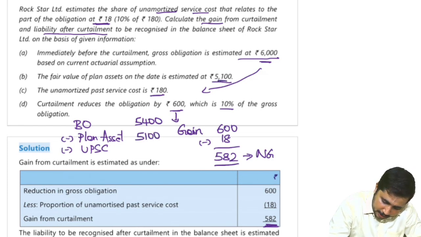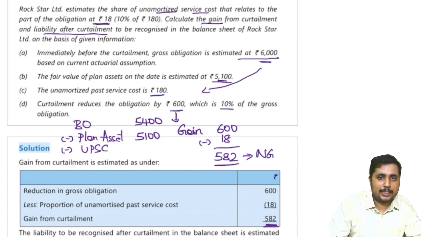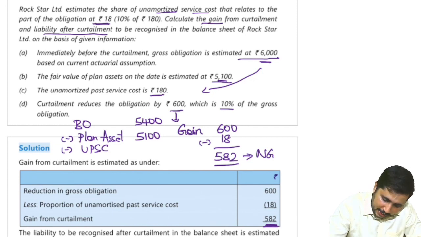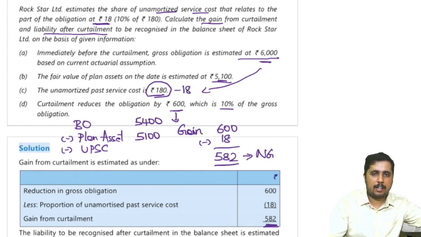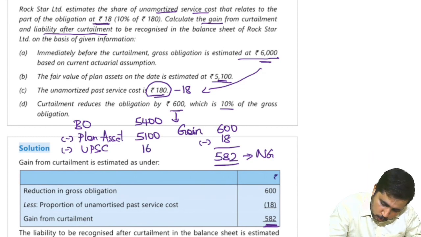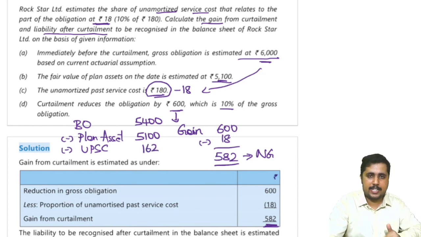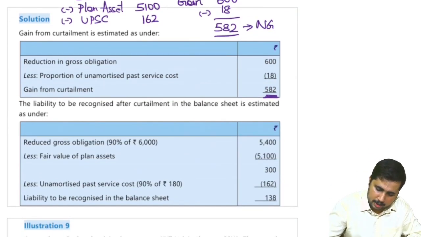5100, that has to be reduced. Then unamortized past service cost. We have a total of 180 unamortized past service cost, but out of that 18 rupees got reduced now because it was a part of curtailment. So how much is still remaining then? 162 is still remaining. 180 minus 18. That will become your net obligation.